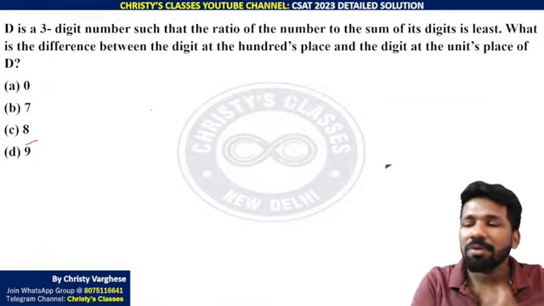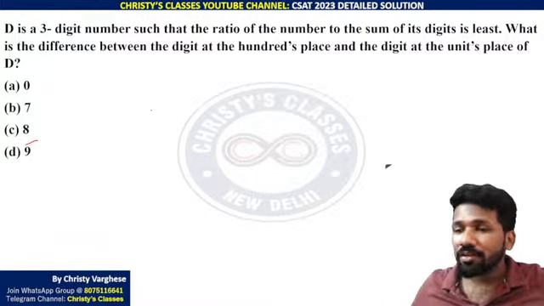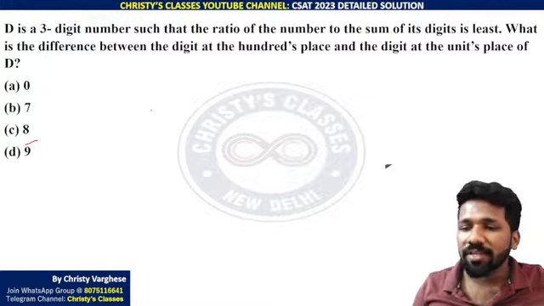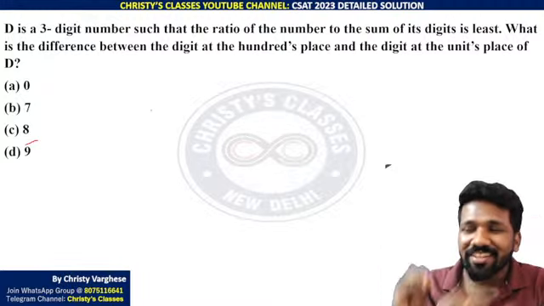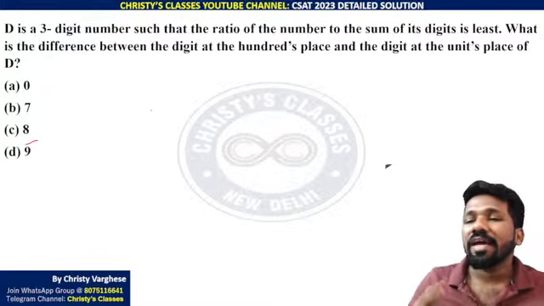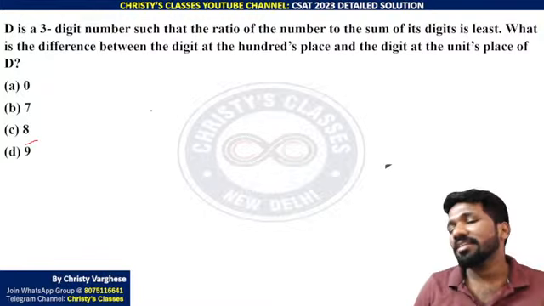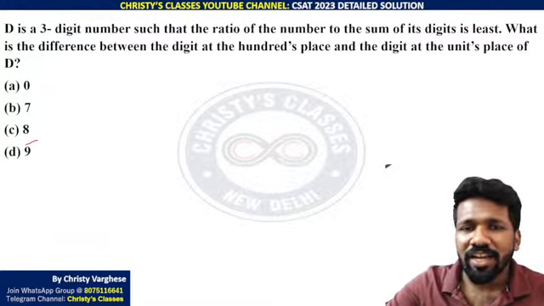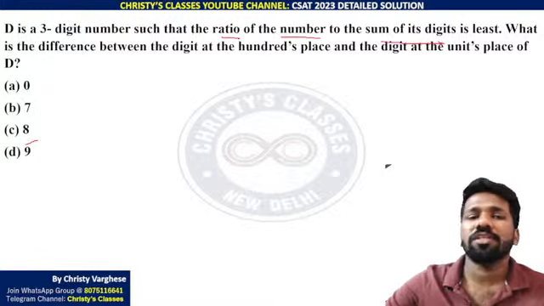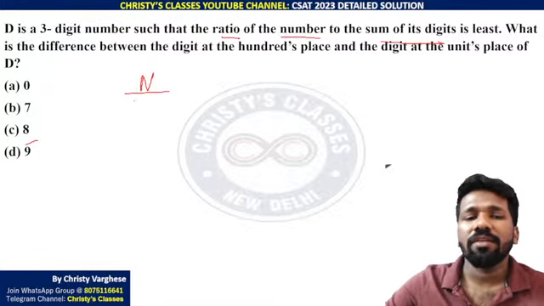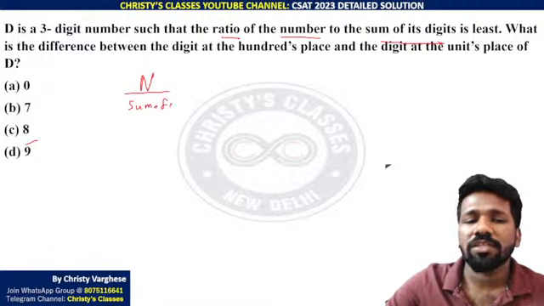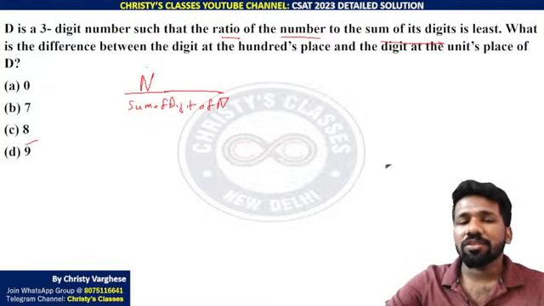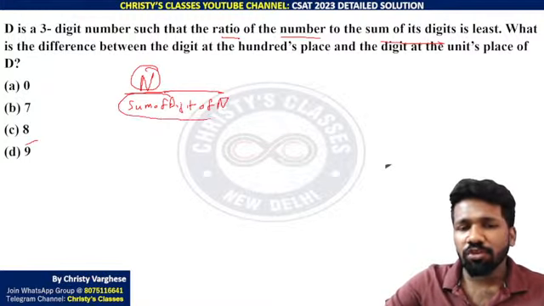later. The first try may be totally nonsense, or sometimes in between you understand that this example is not valid because it is contradicting something, and you get into what is contradicting, so that you can correct the example and get a better example, and that may give you the answer easily. So here, after I read: D is a 3-digit number such that the ratio of the number to the sum of digits, a number divided by the sum of digits of the number, that should be least. Or this fraction is to be least.